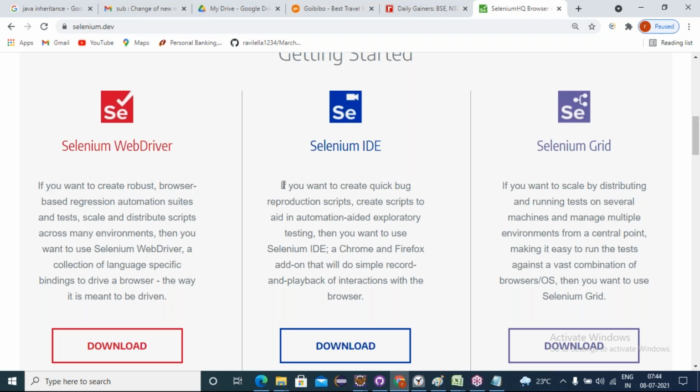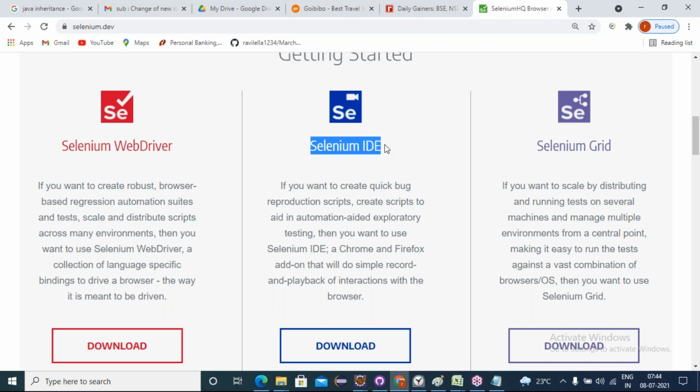Here, some disadvantages are there. Only for pilot projects, some kind of exploratory testing, we use the IDE. In real time, we never use IDE, friends. So we use WebDriver with the Grid only in real time. So there are some challenges going with IDE.